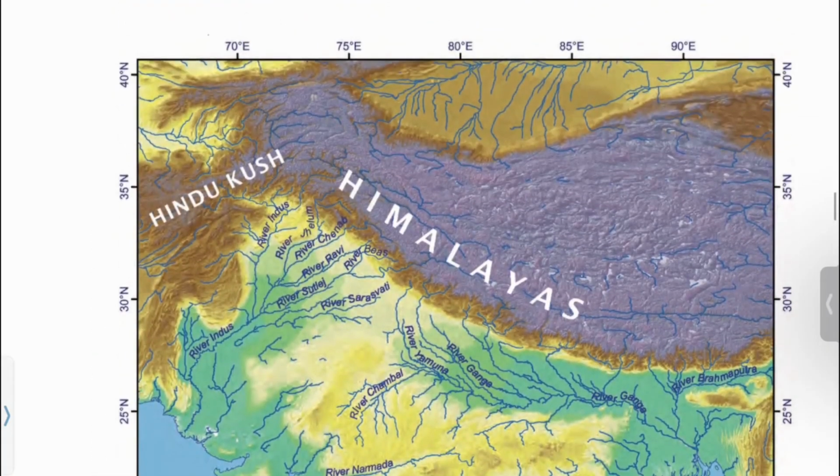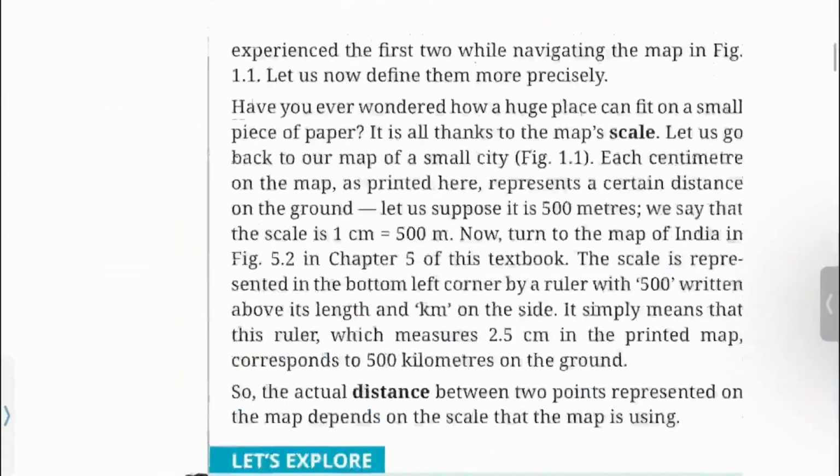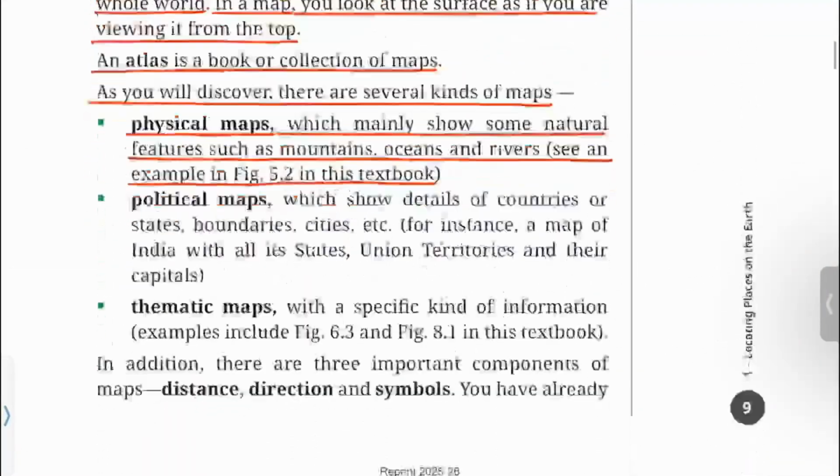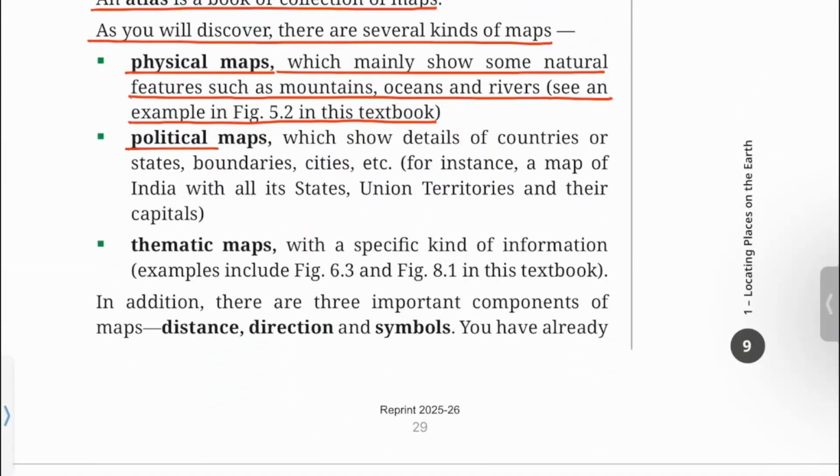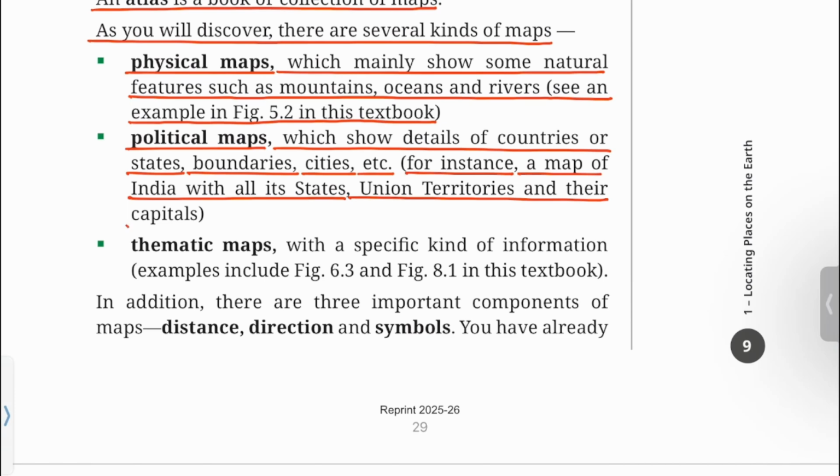Let's move to chapter 1. Political maps, which show details of countries or states, boundaries, cities, etc. For instance, a map of India with all its states, union territories and their capitals. Thematic maps with a specific kind of information. Examples include figure 6.3 and figure 8.1 in this textbook.